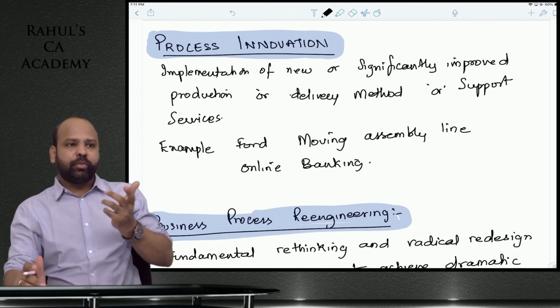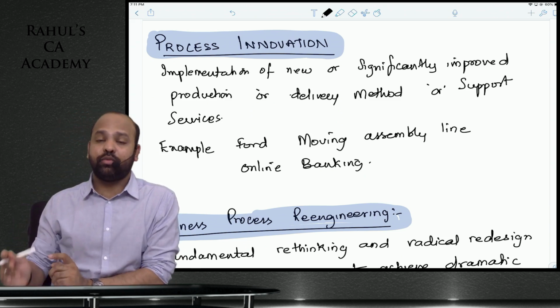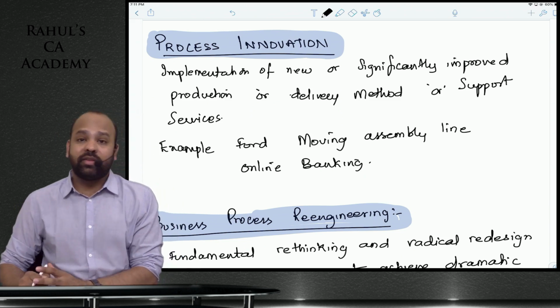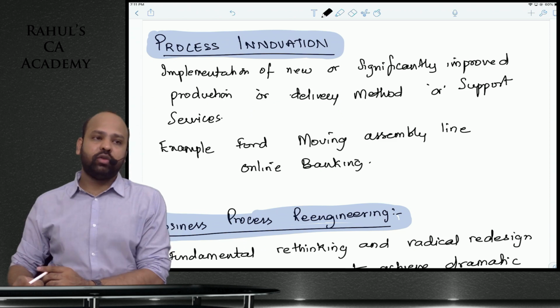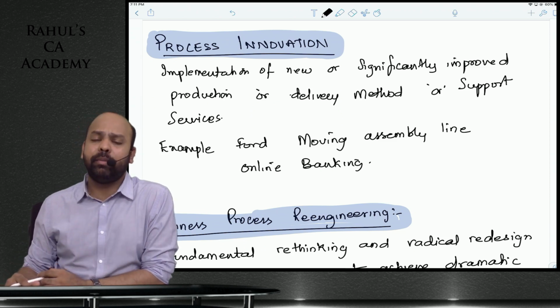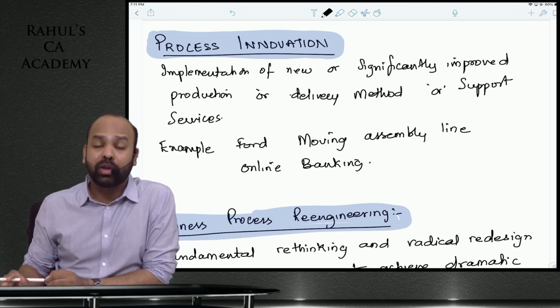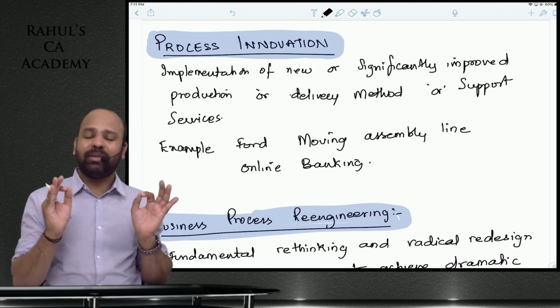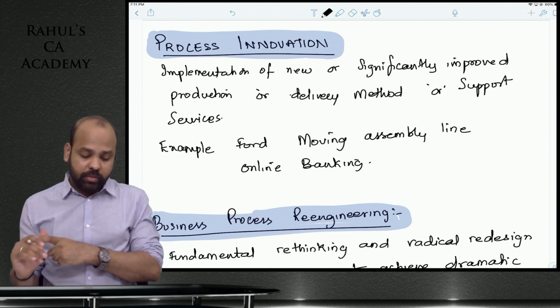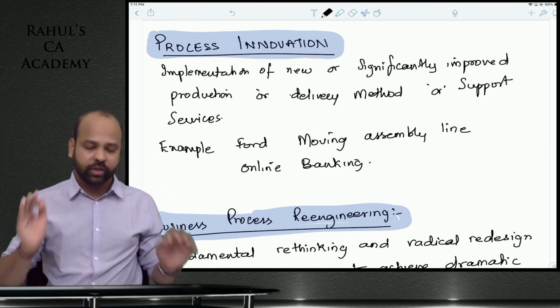An example for process innovation as such, guys, was the Ford assembly line. ठीक है, like how, guys, Amazon is automating their warehouses as such, guys. For the first time that they must have implemented is again process innovation, guys. Innovation, guys, something new. Delivery method, production method, support services. That is process innovation.